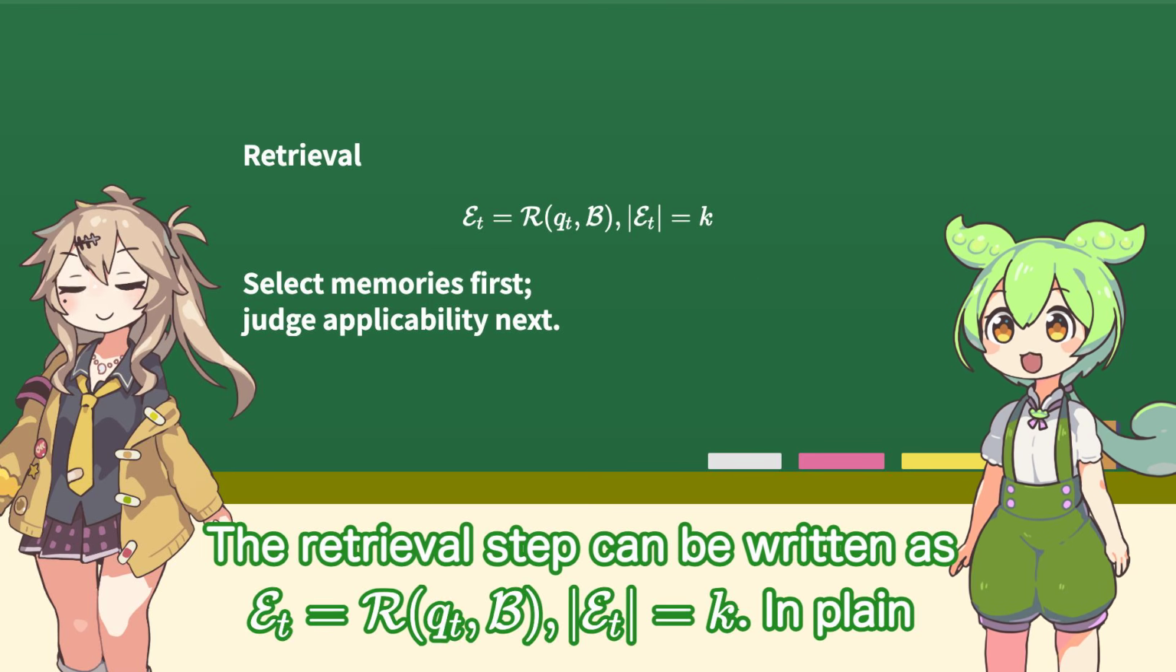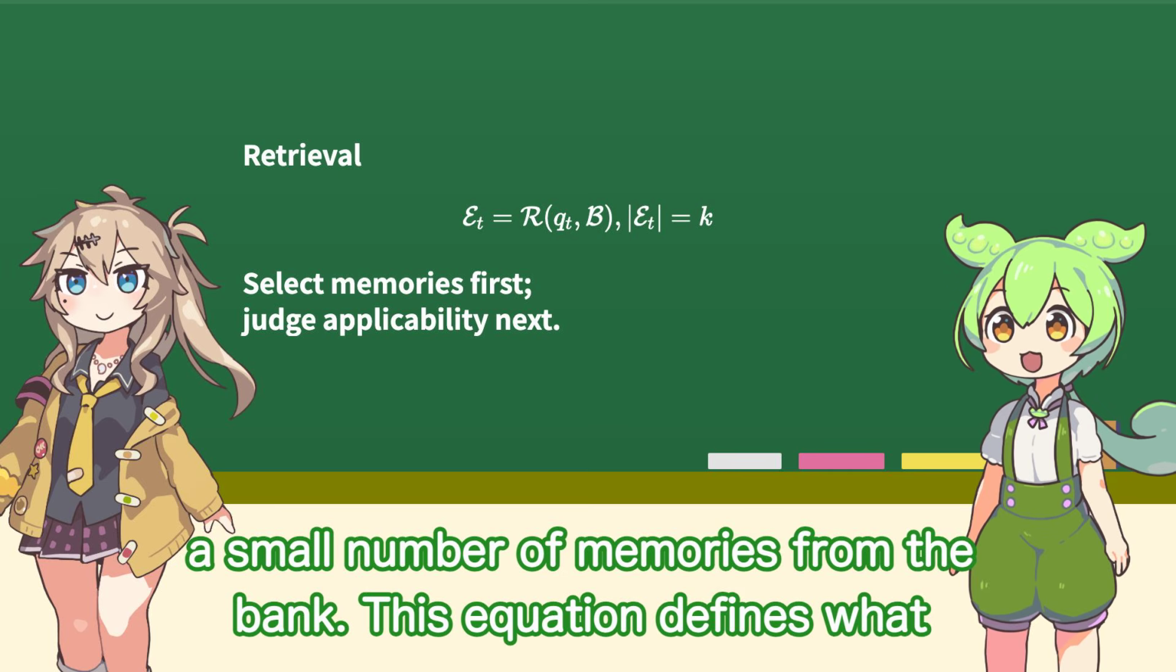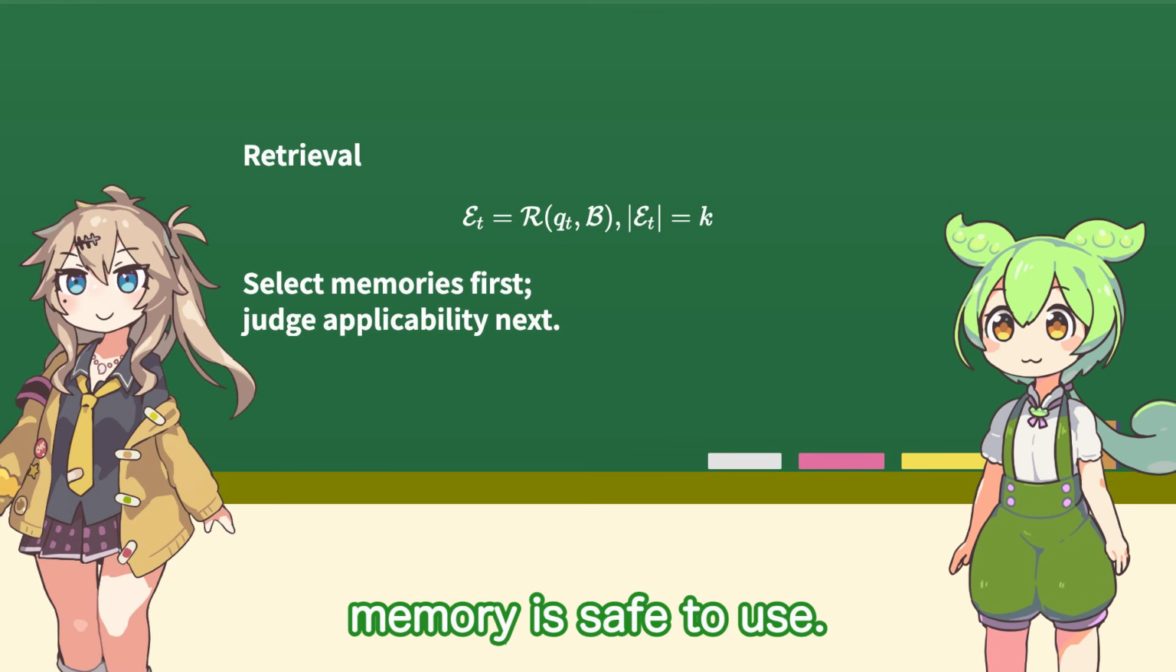The retrieval step can be written as E_t = R(Q_t, B), with the retrieved set containing K experiences. In plain language, the policy forms a query from the current decision and selects a small number of memories from the bank. This equation defines what enters the reconstruction stage. It does not yet decide whether any memory is safe to use.